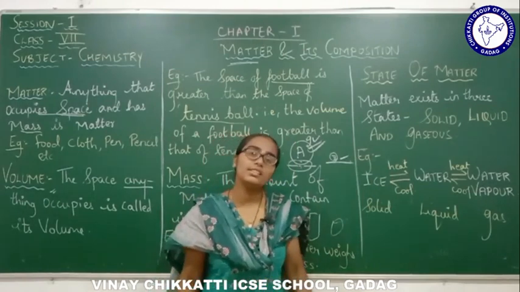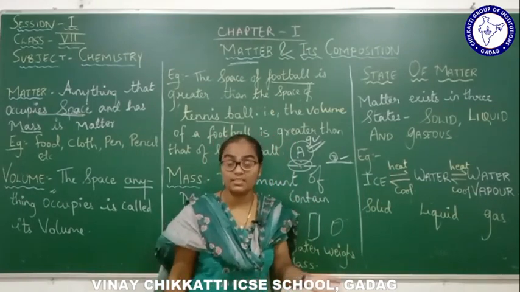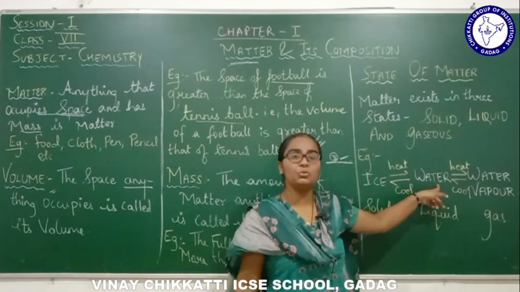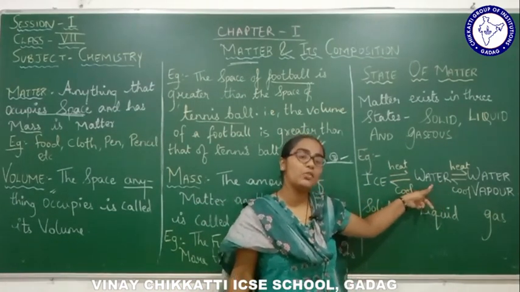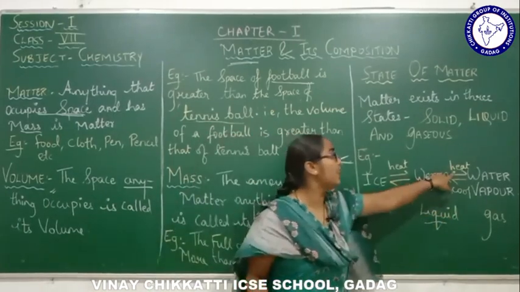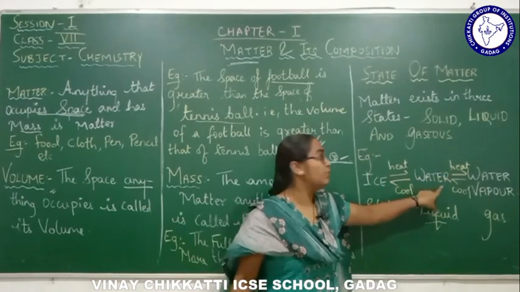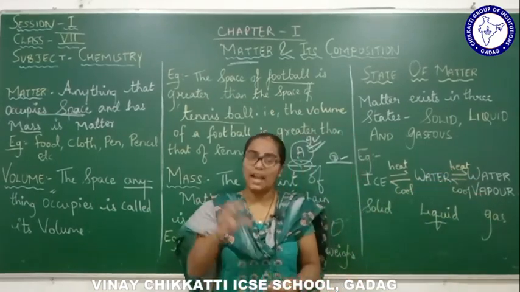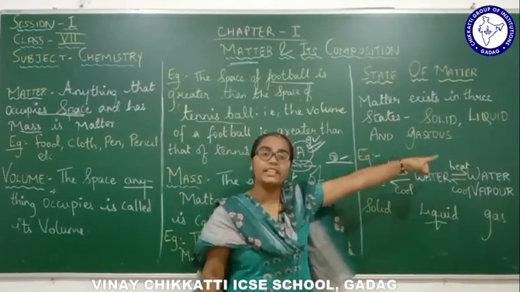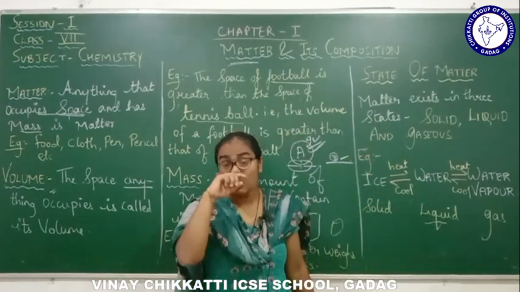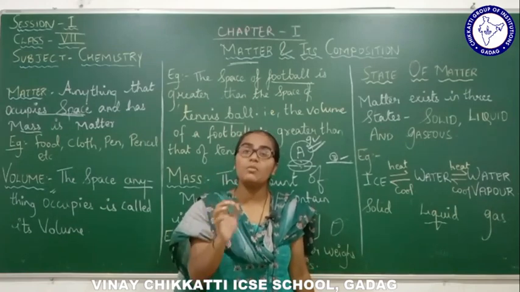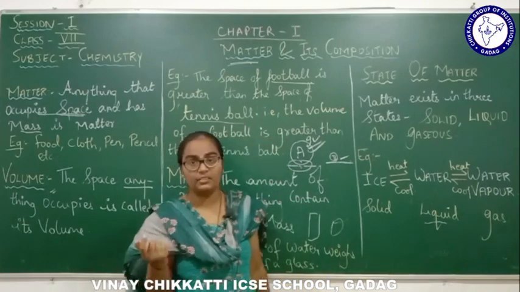ice, which state of matter will the ice convert into? Obviously the ice will start melting when you heat it and it will get converted into water. And what is the state of matter for water? The state of matter for water is liquid. Now when you further heat the water, it will convert into water vapor. So ice is getting converted into water on heating, and water on further heating gets converted into water vapor. Now what is water vapor? Water vapor is nothing but the steam which arises when you heat the water, the steam or the gas which evaporates after the boiling of the water.